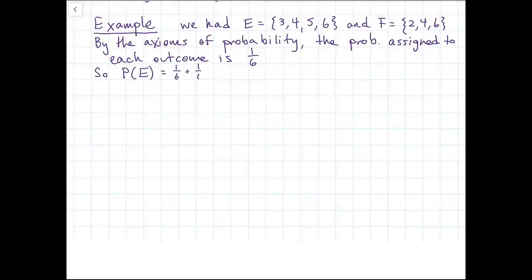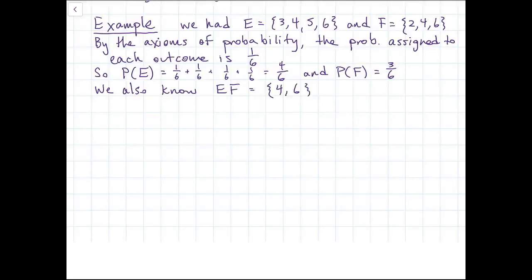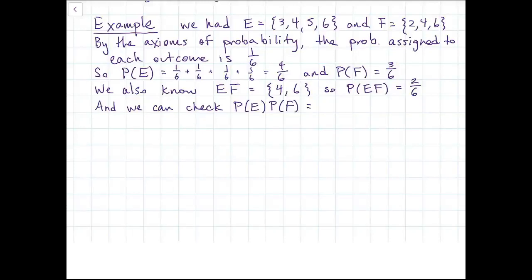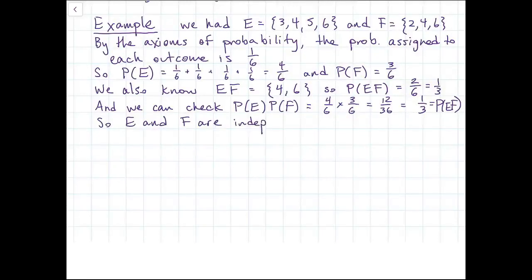So that means P of E is just the sum of the probabilities of each of those points, 4/6, and P of F is 3/6. We can also find the intersection of the two events, which was 4, 6, and so the probability of the intersection E and F is 2/6. And finally, we can check for independence, because we can look at P of E times P of F, 4/6 times 3/6, which happens to be 1/3, which is the same as P of E and F. So in this case, E and F are independent events.